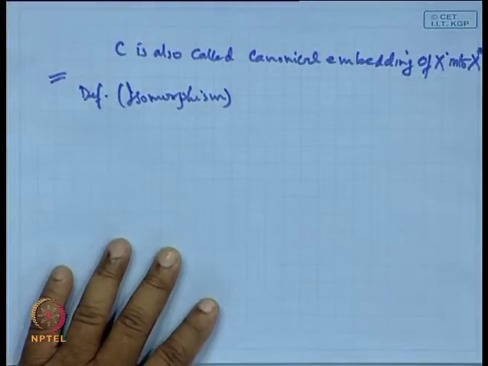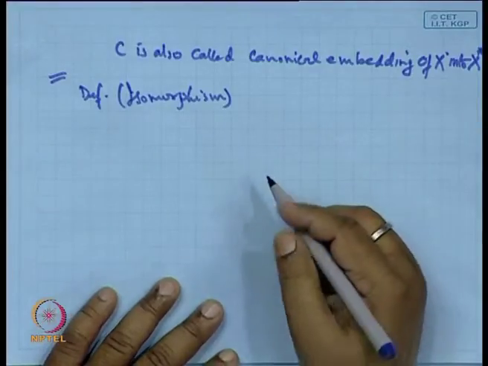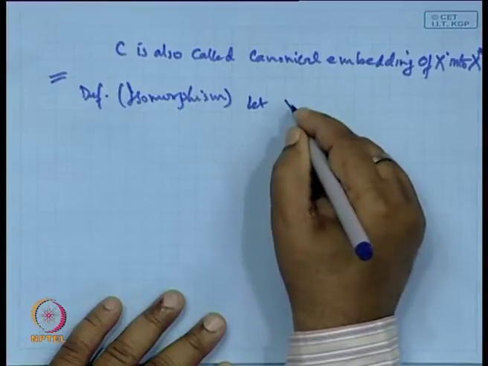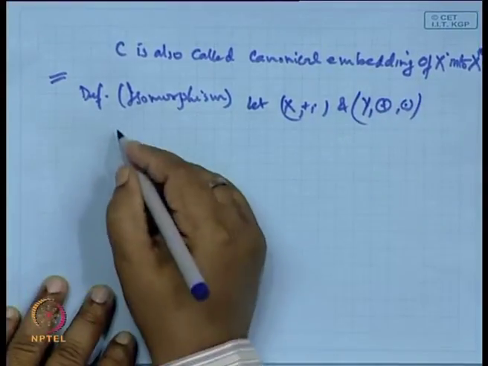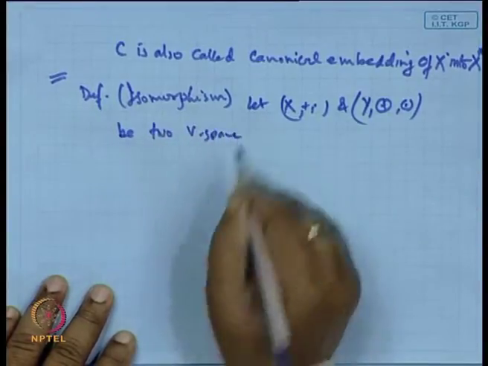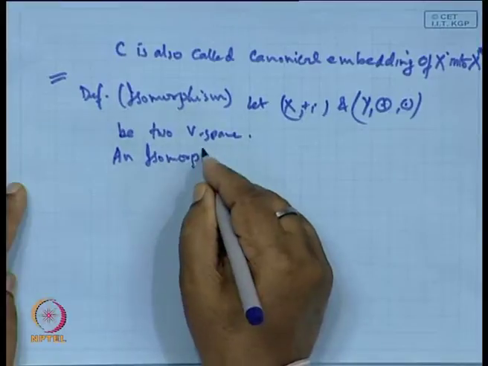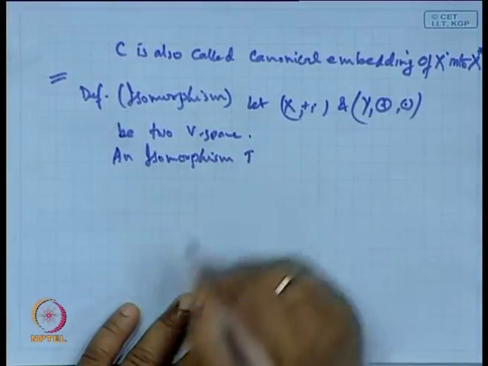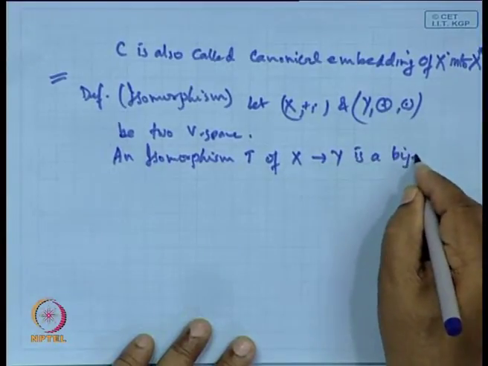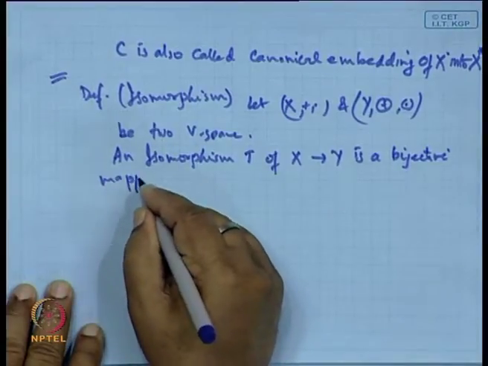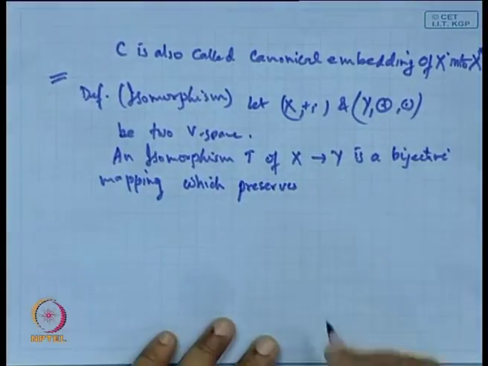If we take vector spaces, suppose X and Y are two vector spaces, then an isomorphism T of X to Y is a bijective mapping which preserves the operations.